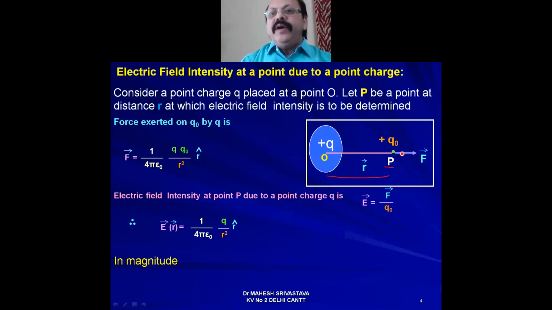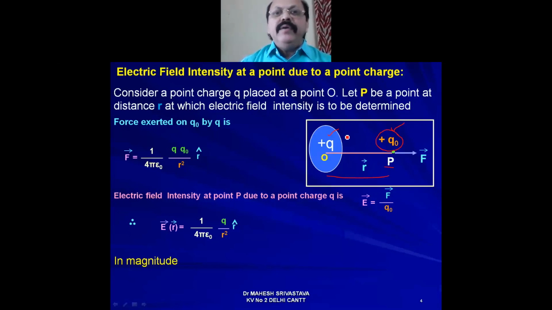Now at this point P, for calculating the electric field intensity, first we place a unit positive test charge and calculate the force experienced by this positive test charge due to the point charge. After that, we apply the formula of electric field intensity, E equal to F upon Q naught, and substitute the value of force.